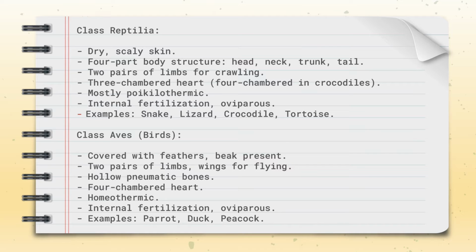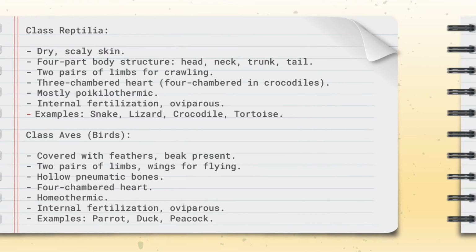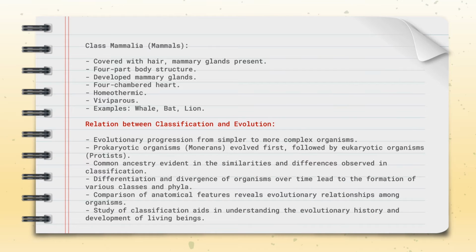Class Mammalia: covered with hair, mammary glands present, four-part body structure, developed mammary glands, four-chambered heart, homeothermic, viviparous. Examples: whale, bat, lion. Relation between classification and evolution.